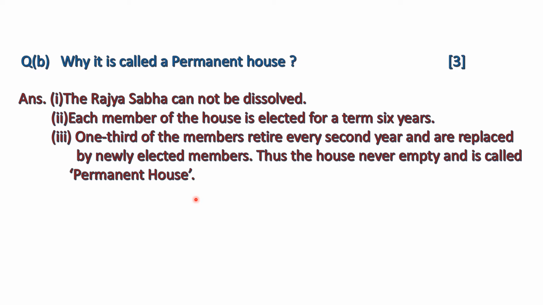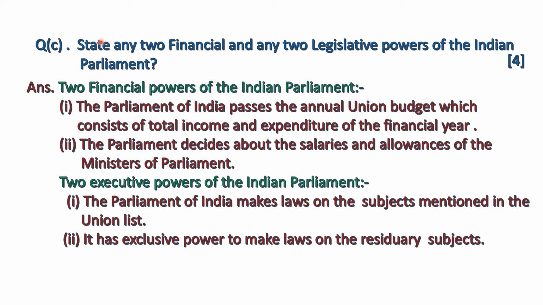Now the question is, state any 2 financial and any 2 legislative powers of the Indian Parliament. Two financial powers are: the Parliament of India passes the annual Union Budget, which consists of the total income and expenditure of the financial year. This means the executive of India cannot spend any money without the approval of the Parliament. The Parliament can also make supplementary grants if the authorized money is insufficient.